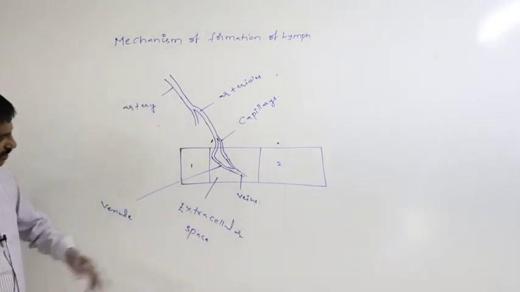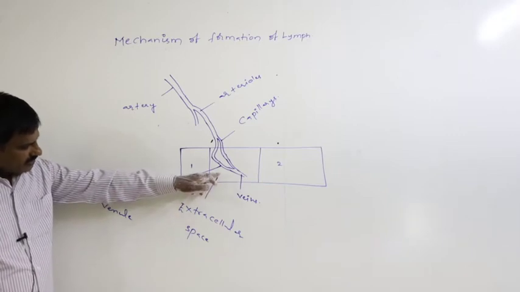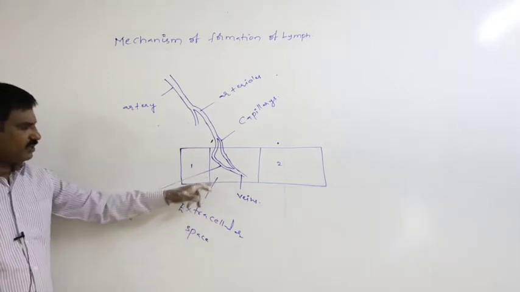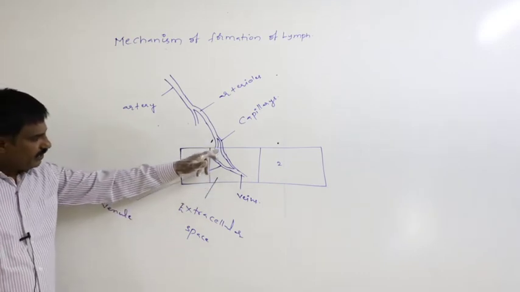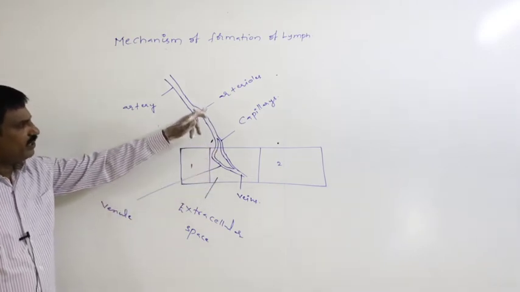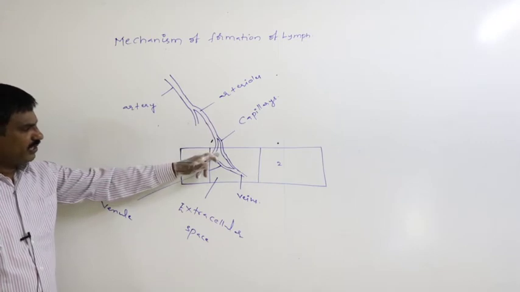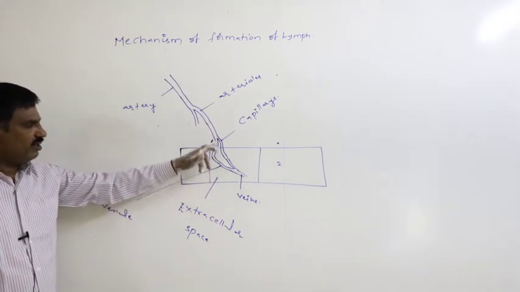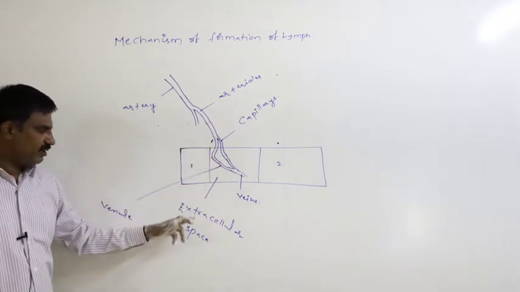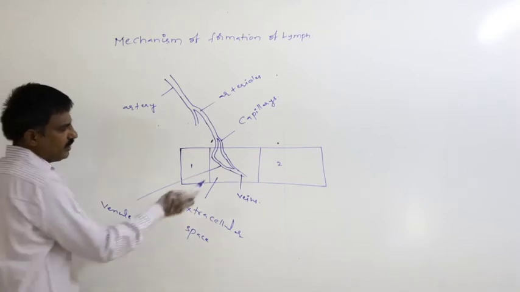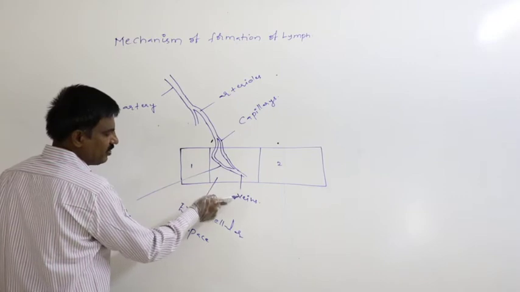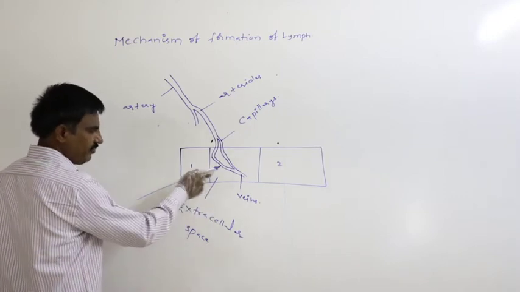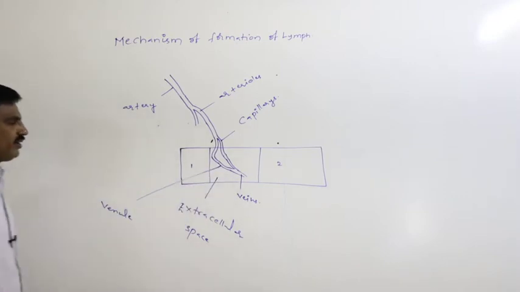So in that way, in extracellular space there is the capillary network. Definitely arterioles are terminated as the capillaries or divide into capillaries in extracellular space. These capillaries are connected with the venules. Venules are united and form the vein.